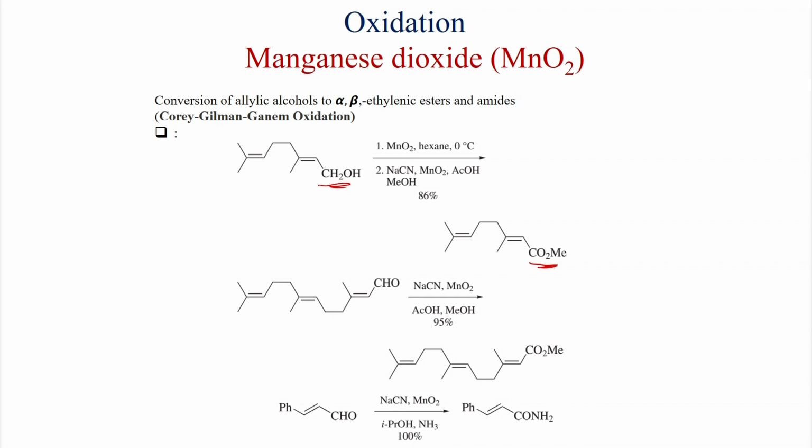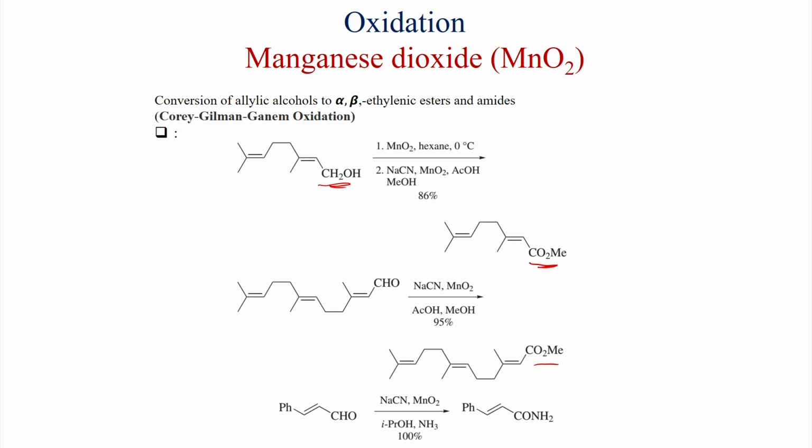Also, this farnesyl aldehyde, when treated with sodium cyanide and MnO2, acetic acid, methanol, goes to the ester. So, this means that the alcohol first goes to aldehyde, and the aldehyde reacts with sodium cyanide to make a compound, and then it is oxidized again with MnO2, and then in methanol condition it gives the ester. The detailed mechanism we will see later.